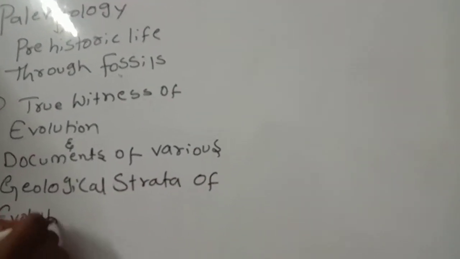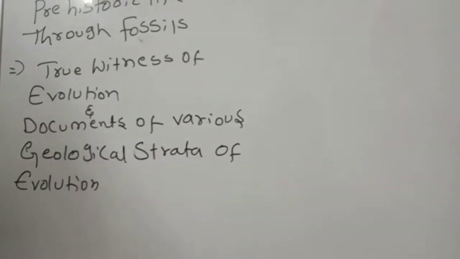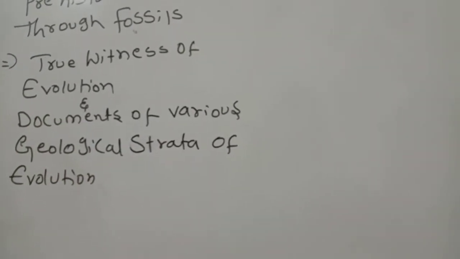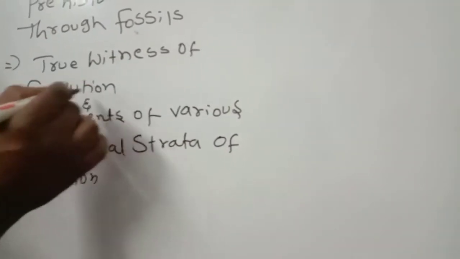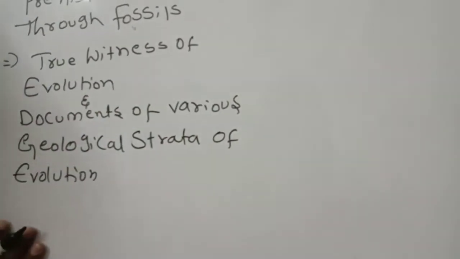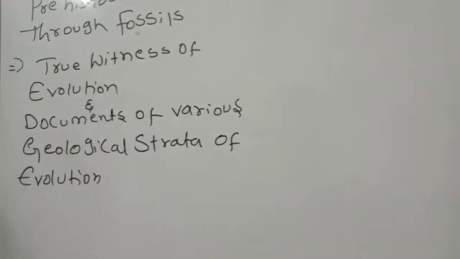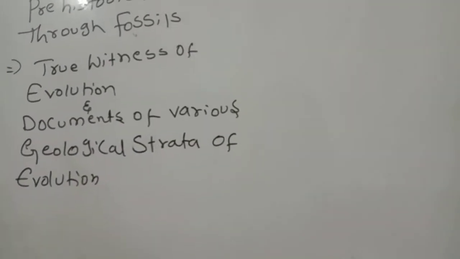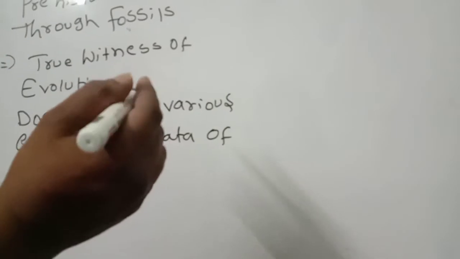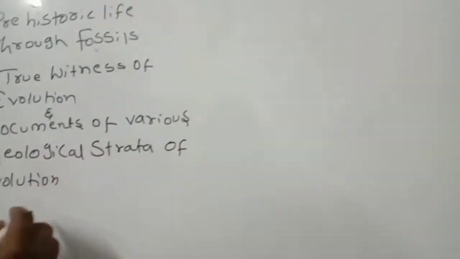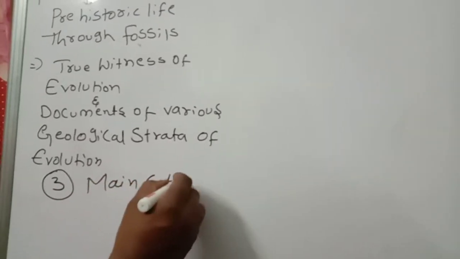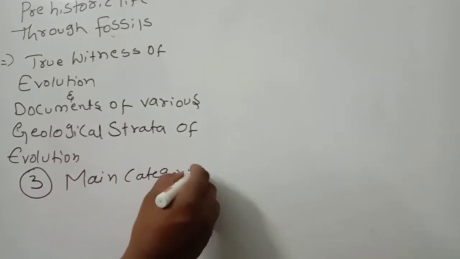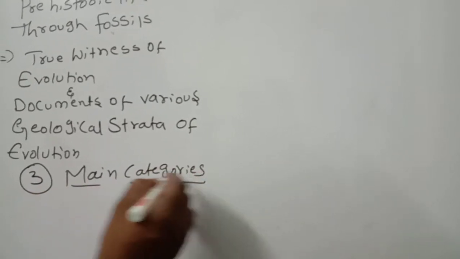These two points you should remember: fossils are true witnesses of evolution, and documents of various geological strata of evolution. Next, there are three main categories. The fossils are mainly divided into three main categories. What are the three main categories we are going to discuss now?